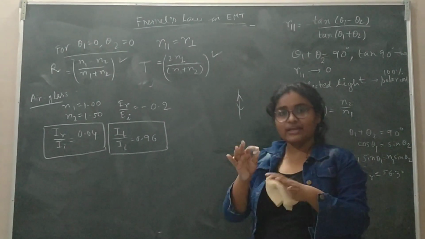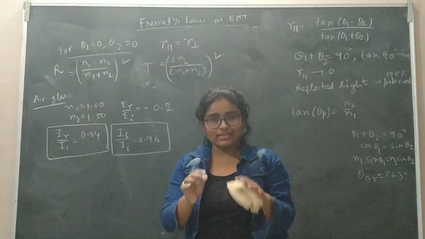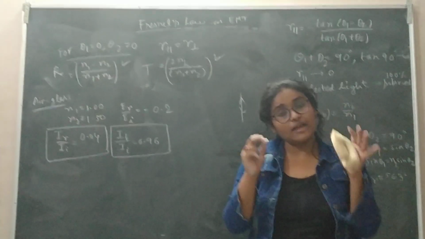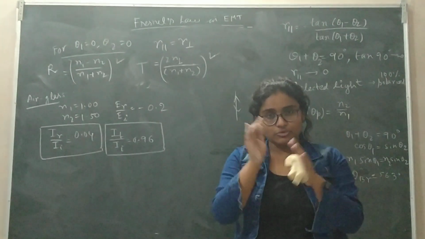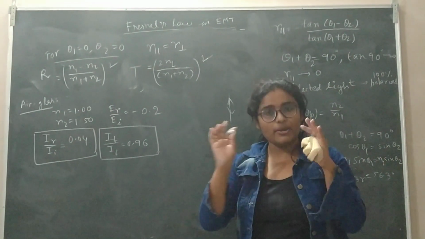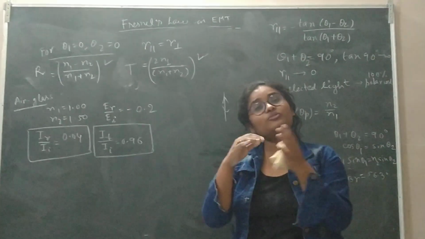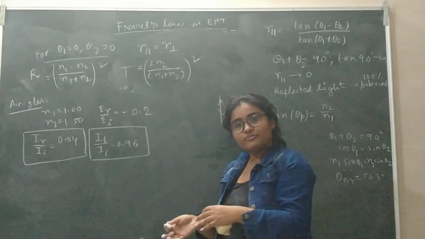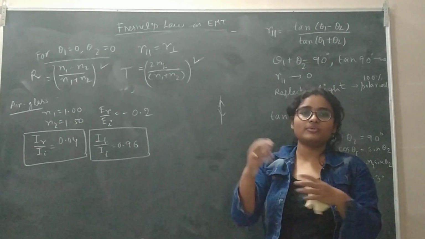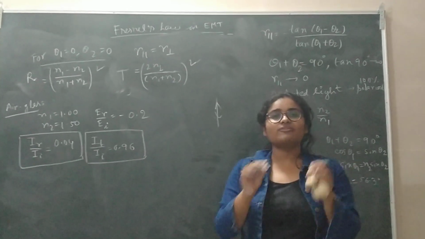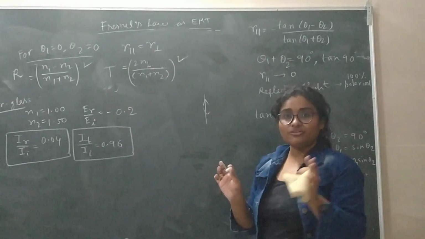If you know the refractive indices and the angle of incidence, you can easily find out whether the light is circularly polarized, elliptically polarized, or unpolarized. It doesn't matter. You just resolve the light vector into two components, one parallel to the plane of incidence and another perpendicular to it, and then find out the angle of incidence, the angle of reflection, the angle of transmission, and you know the refractive indices of the media. So you can easily find out the amount of reflected light and the amount of transmitted light. That is the importance of Fresnel's law.